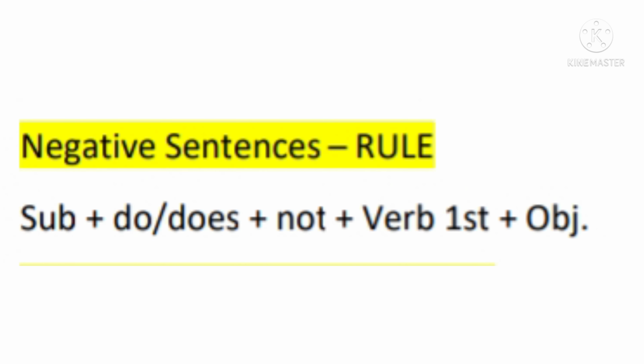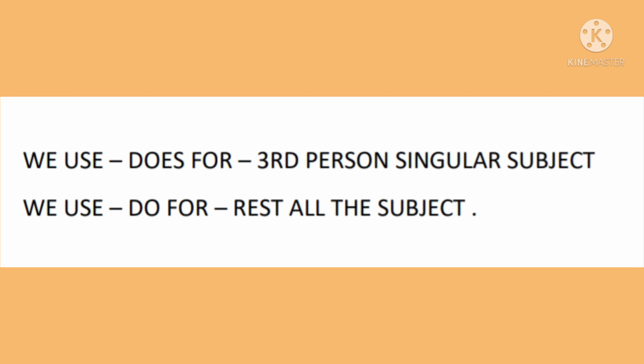Now I am going to tell you the rule of negative sentences. Subject plus do/does plus not plus verb first form and at the last plus object. Now I will tell you when to use do and when to use does. We use does for third person singular subject and we use do for the rest of the subjects: first person, second person, third person plural.